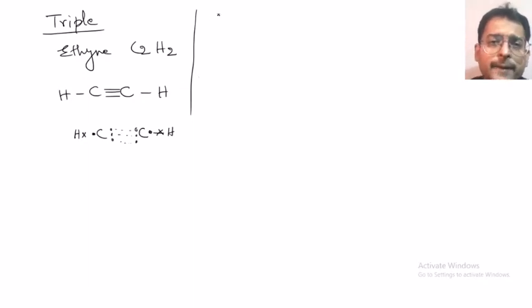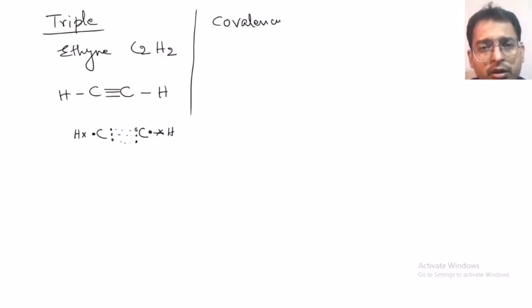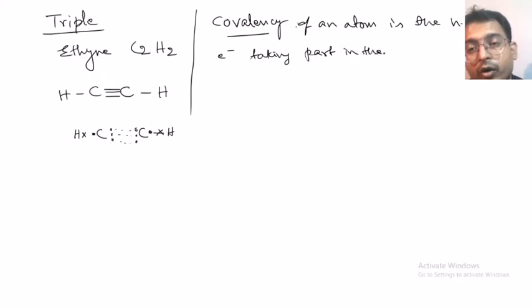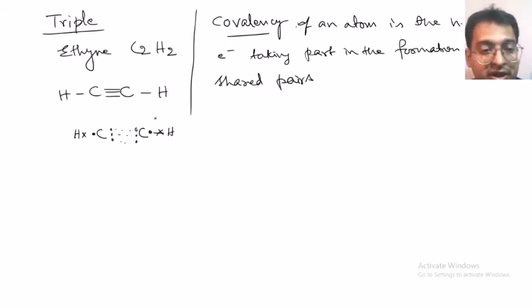And the covalency of an atom is the number of electrons taking part in the formation of shared pairs. These are the shared pairs, right?